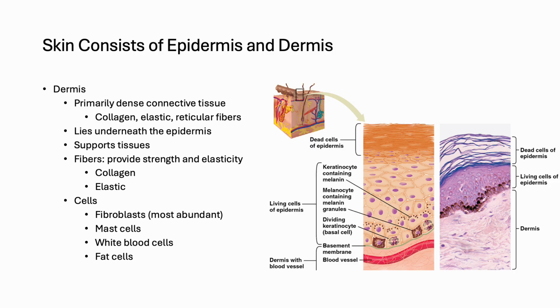Beneath the epidermis lies the dermis, a thick layer of dense connective tissue that provides strength, elasticity, and support. It contains collagen and elastin fibers, fibroblasts, blood vessels and nerves, and immune cells such as mast cells and white blood cells. The dermis supplies nutrients to the avascular epidermis and plays a role in thermoregulation through its vascular network. Its structure allows the skin to withstand stretching and mechanical stress while remaining flexible.